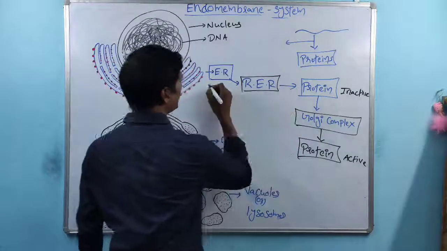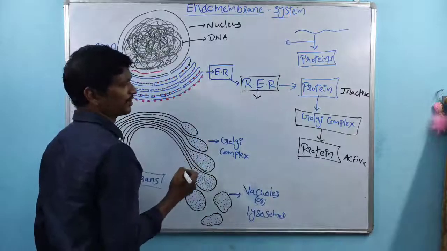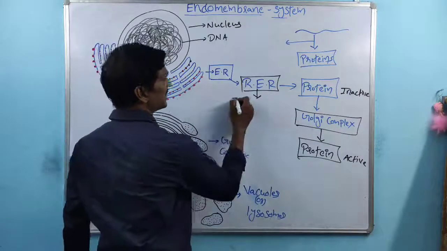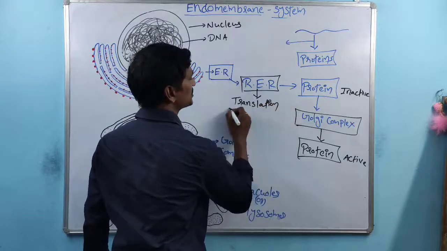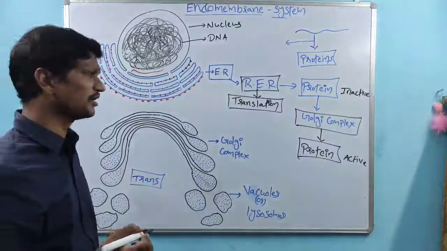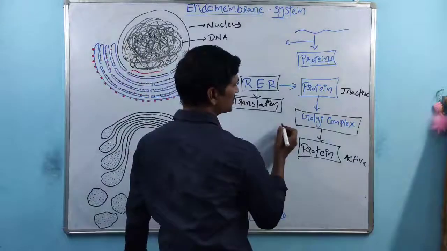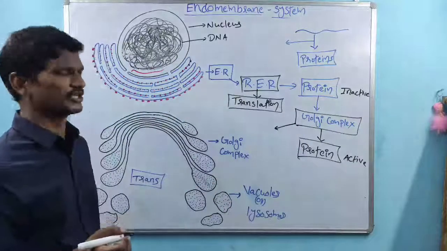By the rough endoplasmic reticulum, translation takes place. Translation is nothing but synthesis of proteins. After that translation process, activation of proteins takes place by the Golgi complex.